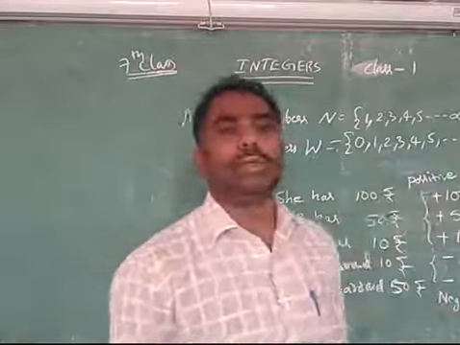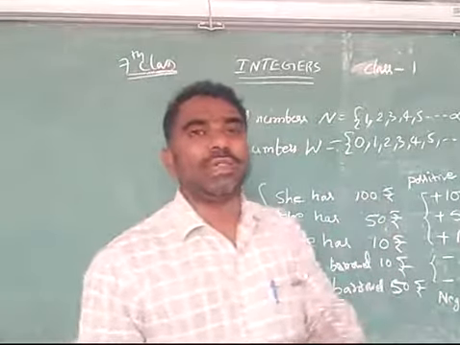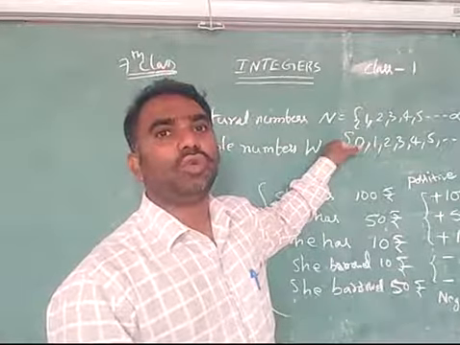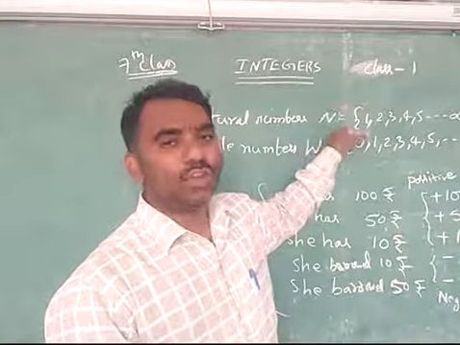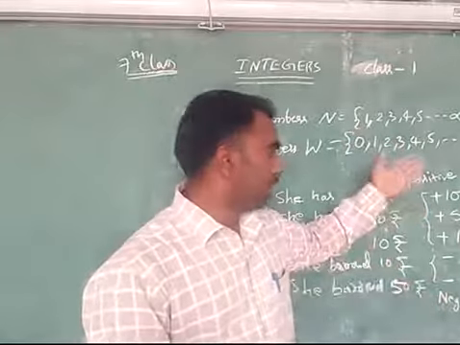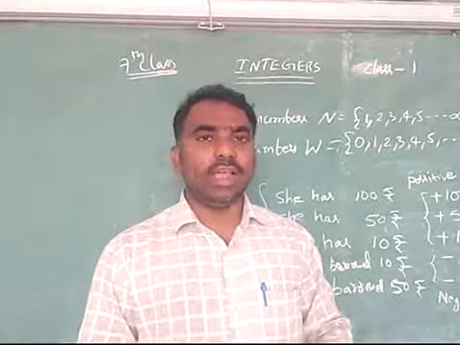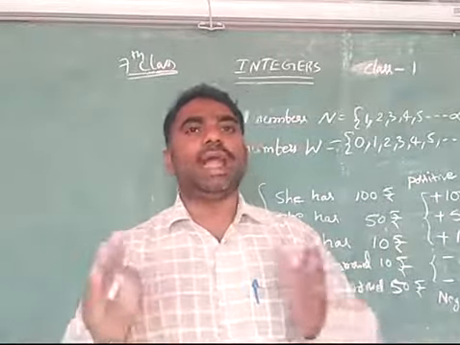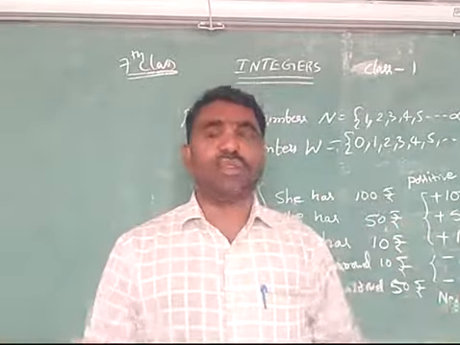Positive and negative. So from this example, you can say that these numbers are not enough to show the situations. We compulsorily need other types of numbers, positive numbers and negative numbers. These types of examples we can see in different ways.